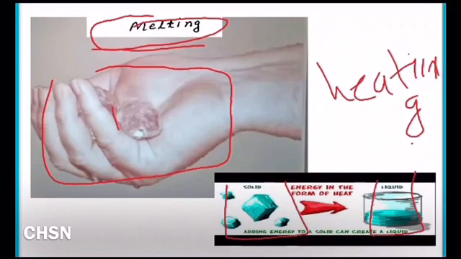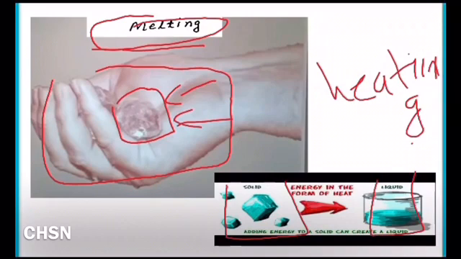We know that ice is a form of solid, and this is made up of very small particles. We cannot see them. So when you heat it, what happens to the particles of ice? When you heat it, it means we don't heat the ice cubes directly.